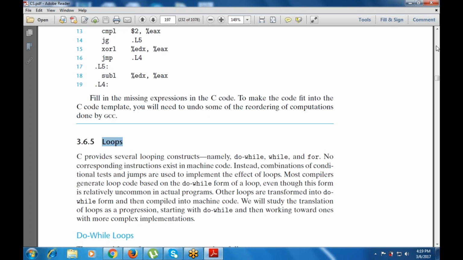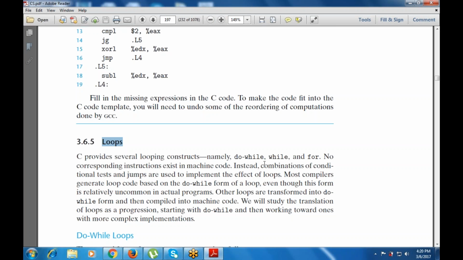But the do while loop differs very much, because the condition or expression is checked at the end. So it will execute at least one time, but the while loop does not execute if the condition is not true.